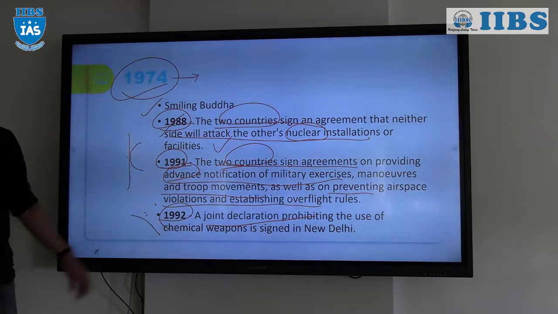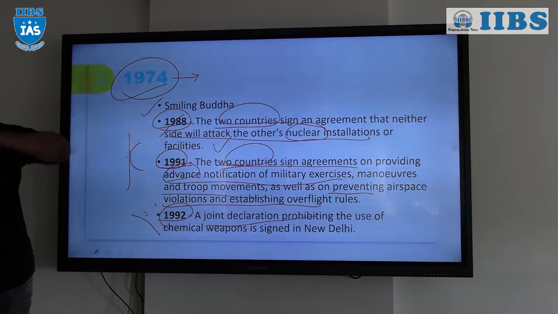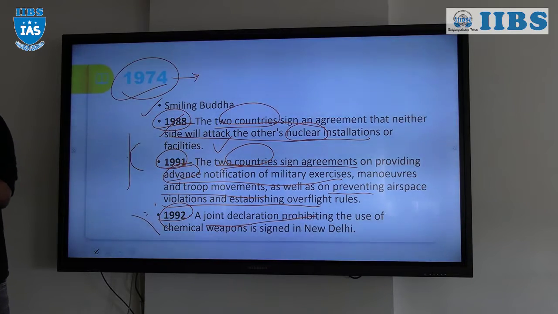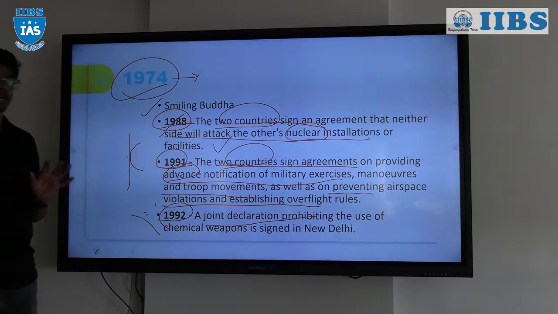So we have seen the era of about the 80s where India actually tried to thaw the linkages between India and Pakistan, right? India really wanted to establish a good relationship with Pakistan, so we have seen a little thaw in the relationship. Thawing, you know the word thaw? T-H-A-W. Make warm. So it wanted to establish a warm relationship. Initially it was so cold, we want to make it a little warm. That is what we call thawing, T-H-A-W-I-N-G, okay?